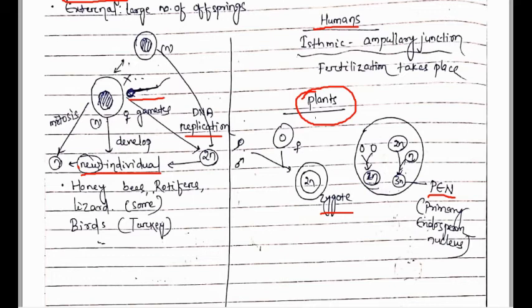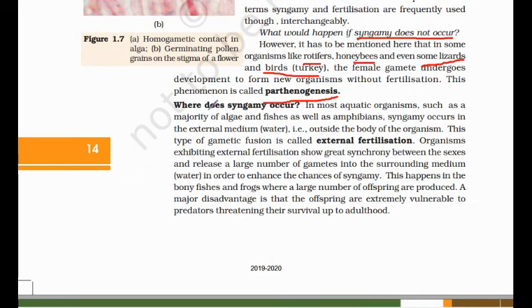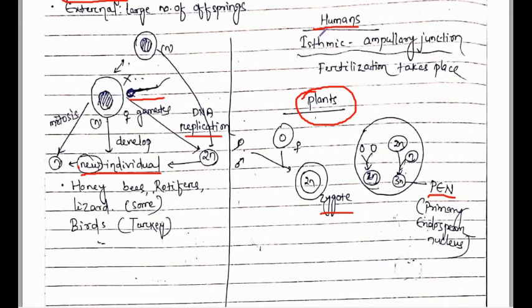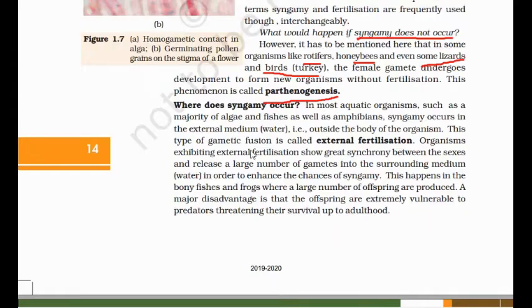Next one. Where does this syngamy occur? Obviously, in case of animals, it is the isthmic ampullary junction. In case of plants, syngamy occurs inside the ovary. Next, we'll discuss types, means after the formation of the zygote, how the zygote forms inside the organism.